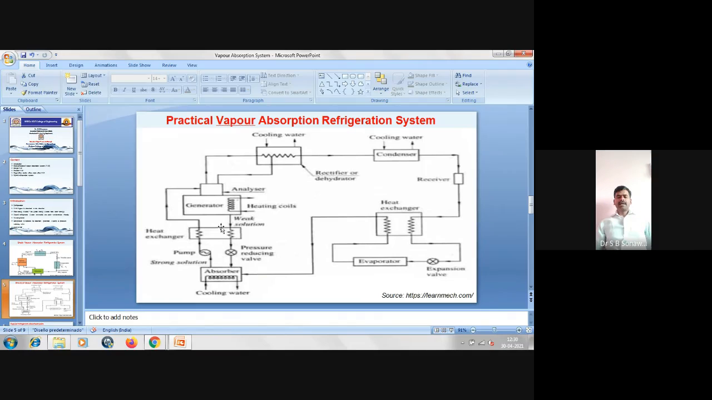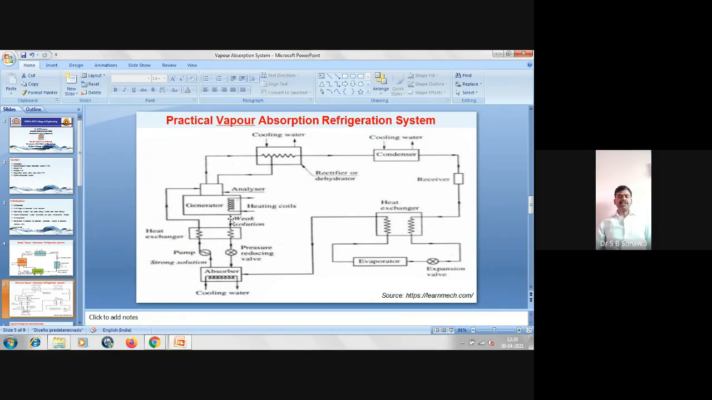to the absorber. One more thing is that the weak solution coming from the generator, that we studied in the simple system, has a significant amount of heat. That heat we can utilize for heating the strong solution coming from the absorber. By doing that, we are improving the coefficient of performance of the system. So in between the pump and the generator, we are using the heat exchanger here. It is mainly used to recover the waste heat.